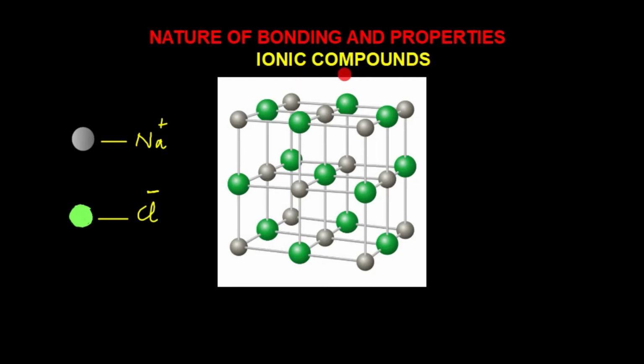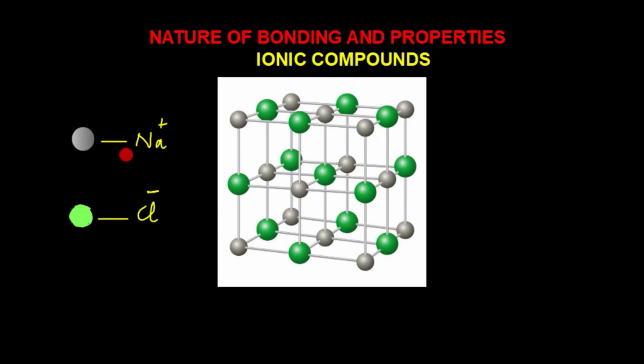First of all, we will discuss ionic compounds. Ionic compounds are made up of positively and negatively charged ions. They consist of ions, not molecules. These positively and negatively charged ions are held together in a solid or a crystal with the help of strong electrostatic forces of attraction. The arrangement of sodium ion and chloride ion in a solid crystal is shown in this figure.